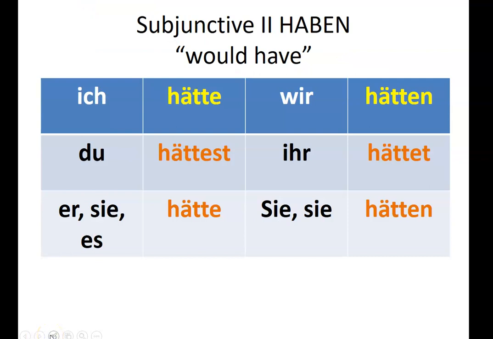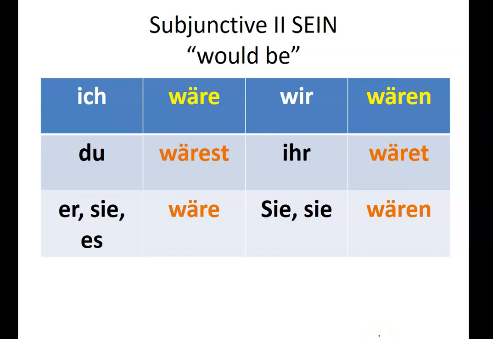So, how do we conjugate haben in the subjunctive for would have? So, ich hätte, du hättest, sie es hätte, wir hätten, ihr hättet, sie hätten. So it's very much like the past tense of the narrative. So ich hatte becomes ich hätte. So we have lots of umlauts over our vowels. For the subjunctive for sein, the war gets a little changed up. So instead of saying ich war, I was, it is the following. Ich wäre, du wärest, sie es wäre, wir wären, ihr wäret, sie wären.